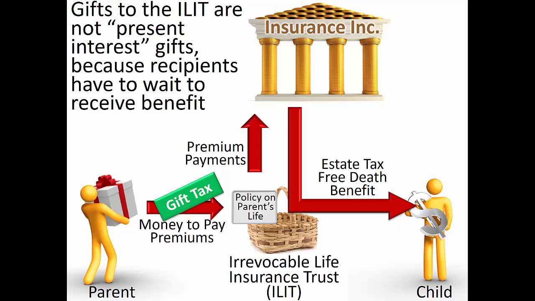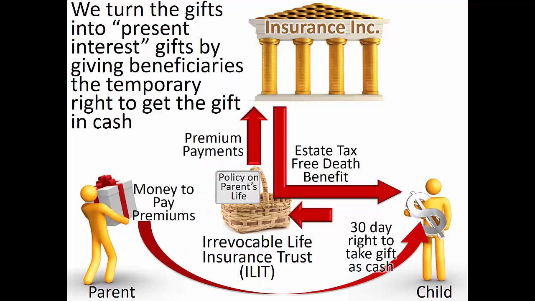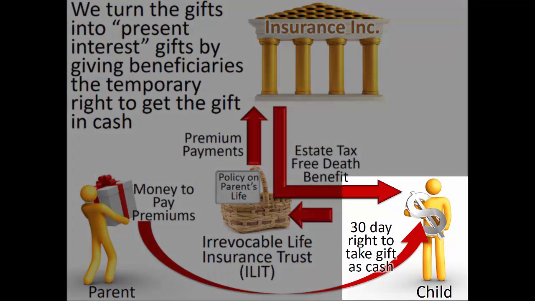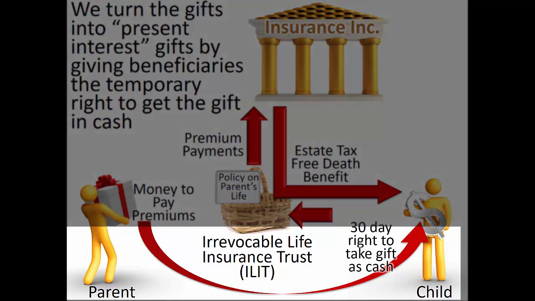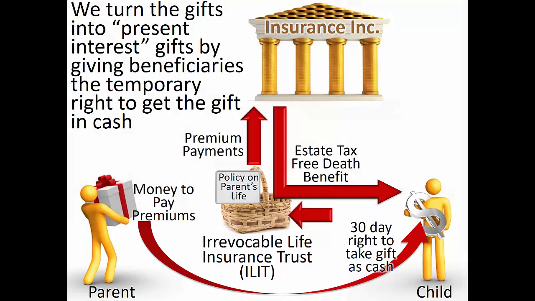One extra step is required to avoid this bad result. Instead of making transfers directly to the ILIT, the donor makes transfers to the ILIT, but with the provision that some beneficiaries of the ILIT, such as the donor's children, have, and are notified in writing of, a 30-day right to take the transfer as an immediate cash gift to them. Because the beneficiaries have a right to take the gift immediately as a cash gift, the gift from the donor becomes a present interest gift.